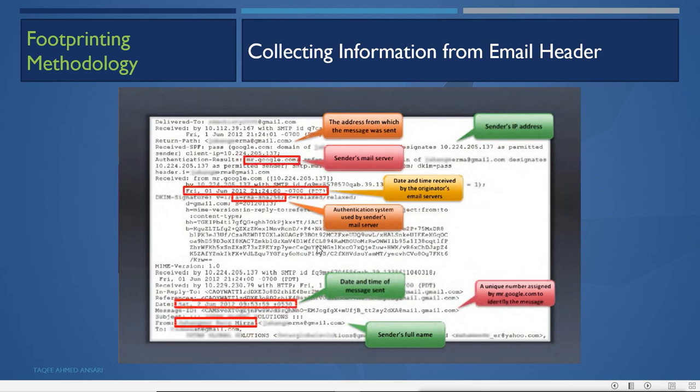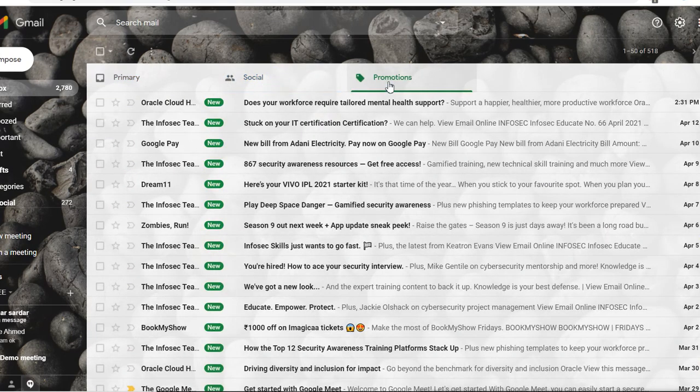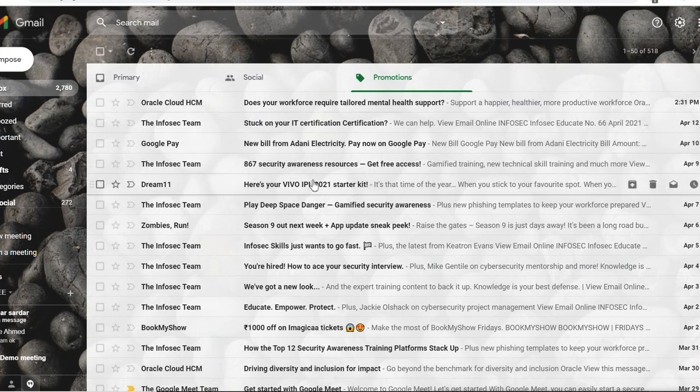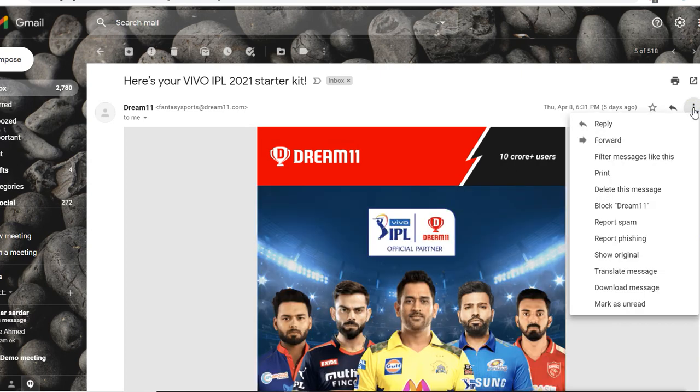All this information you can see only from the email header. Let me show you that email header first. So this is my email account. You just go into the promotional section. Now you go to some email, like I'll go to this email, and here in these three dots, under more options, you will get the option to show original. So when you click on show original,